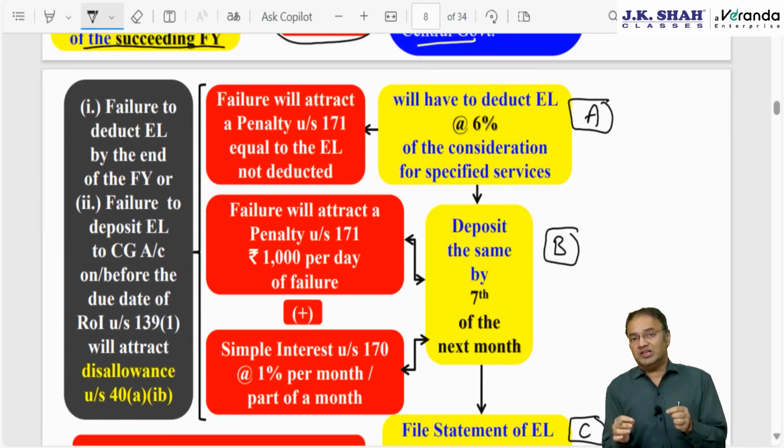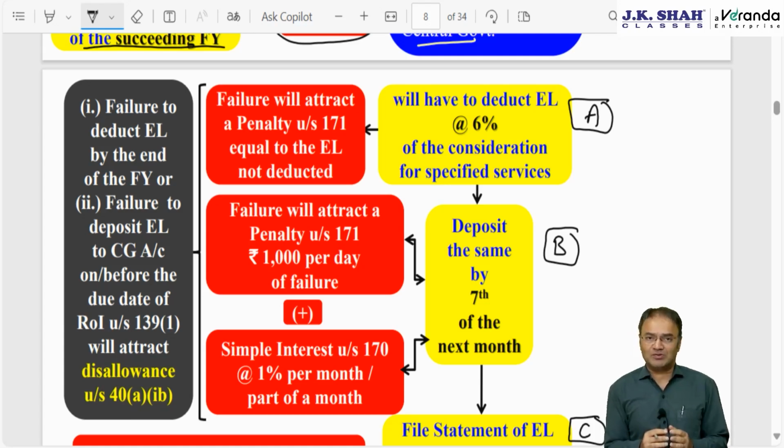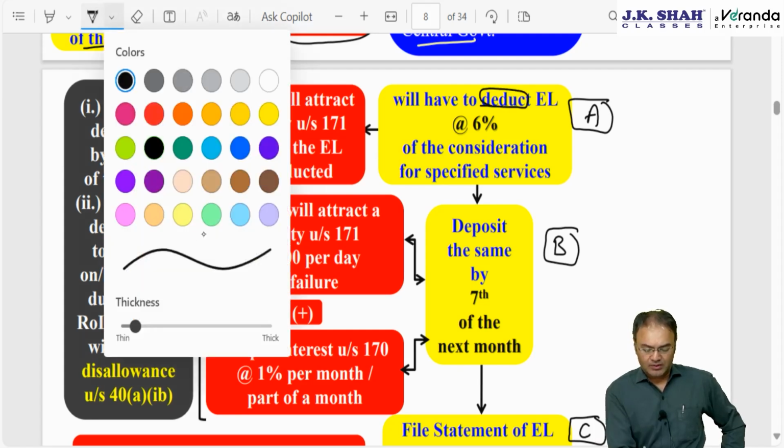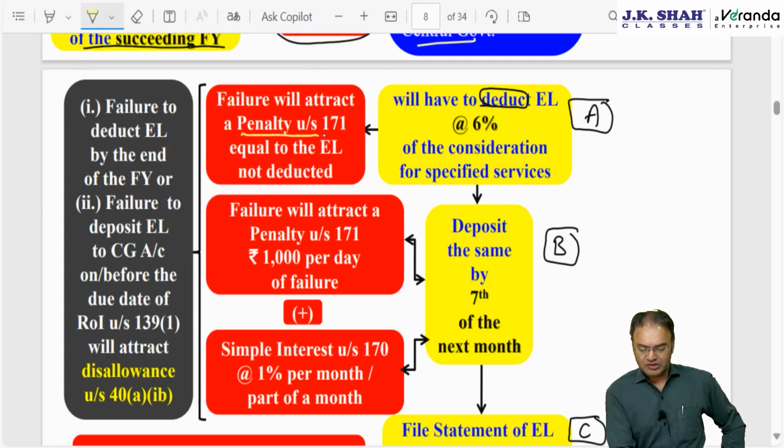If these 3 things are not complied with by the payer, Amul in our example, then the payer will be subjected to penalty and interest and disallowance of expenditure. One by one we will be discussing. First requirement or first obligation of the payer is to deduct. If not deducted, then failure will attract penalty under section 171, which will be equal to the equalization levy not deducted. In case of Amul, in our example, equalization levy was 60,000. If the payer forgot to deduct, then 60,000 exactly will be the penalty.